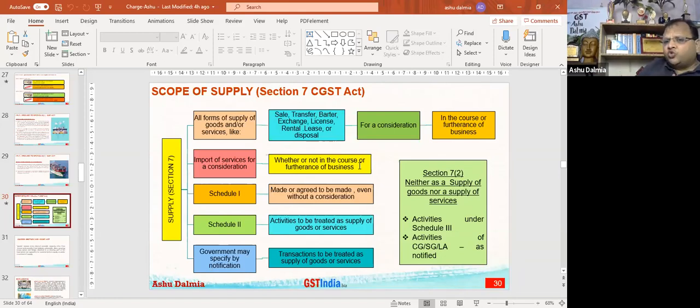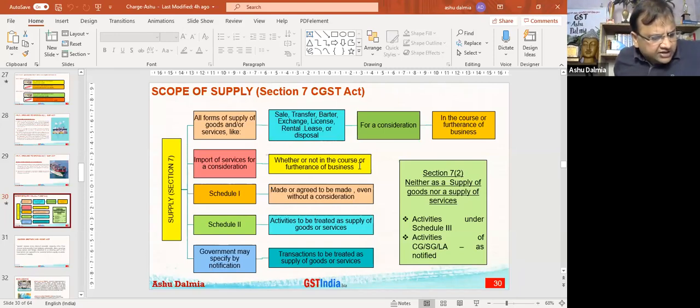That means I'm a household, I'm selling my jewelry. If I'm not doing it in the course of business, then it will not be called supply. GST will not be applicable. So first thing we have to understand, if it is done in the course or furtherance of business and is for the consideration, then it will be called supply.